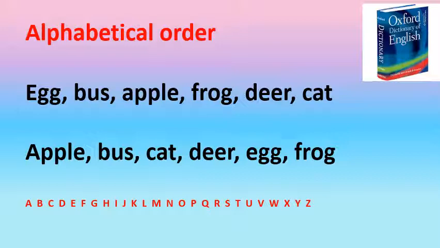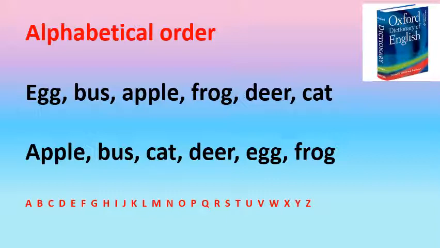Well, what do we do next? Next, we look for the word which starts with B. So, here we have bus. Then what is the next thing we do? We should look for the word which starts with C, because after B comes C. A, B, C. So, we write the word cat. What comes after C? Yes, it's the letter D. So, we should look for the word which starts with D. So, here we have the word deer.